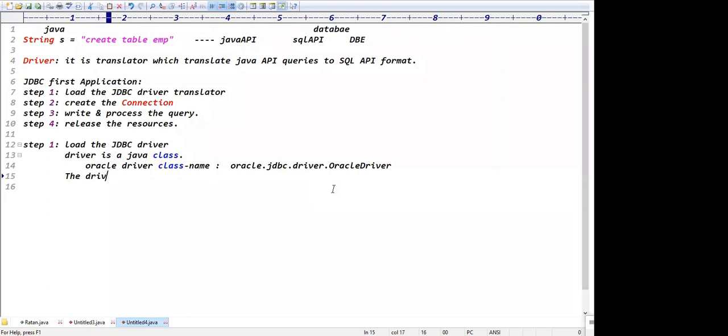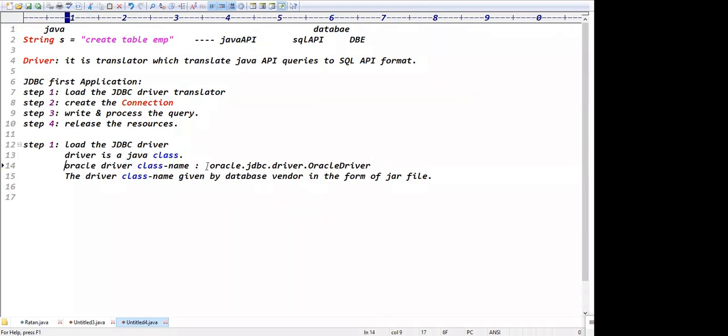Guys, who gives the driver class name? Is it JDBC or the database vendor? The database vendor gives the driver class. How do they give the class files? The database vendor gives the driver class in the form of a jar file, basically. Guys, driver is a Java class, and this is the Oracle driver class name.